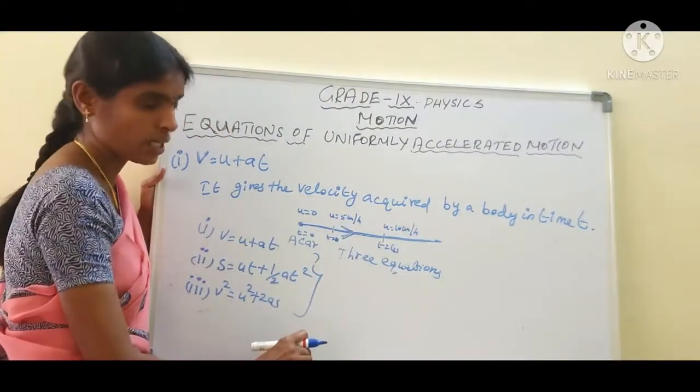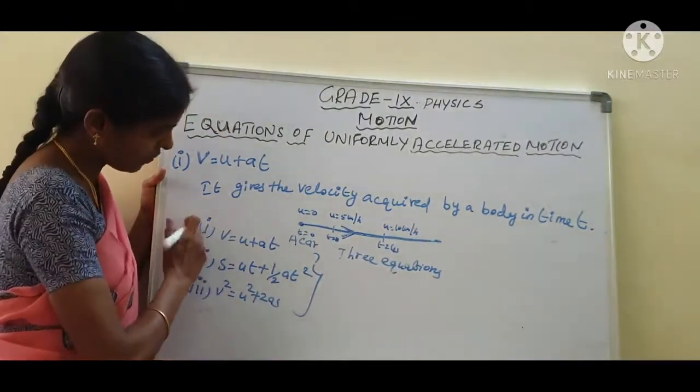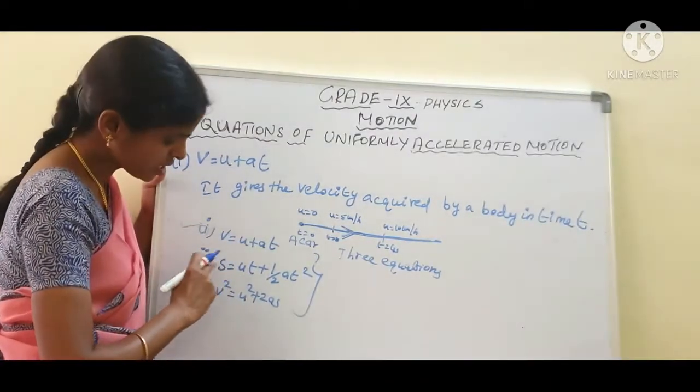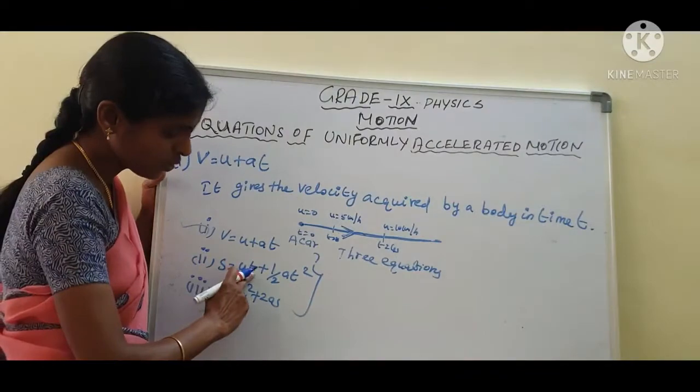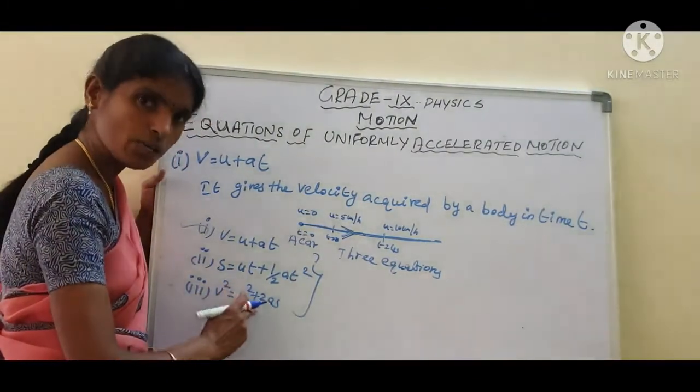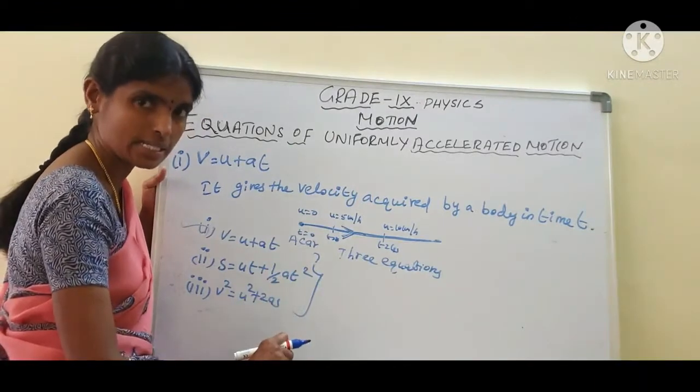Are you clear? Already we have studied the first equation. Today we are going to discuss s equal to ut plus half at squared and the third equation v squared equal to u squared plus 2as.